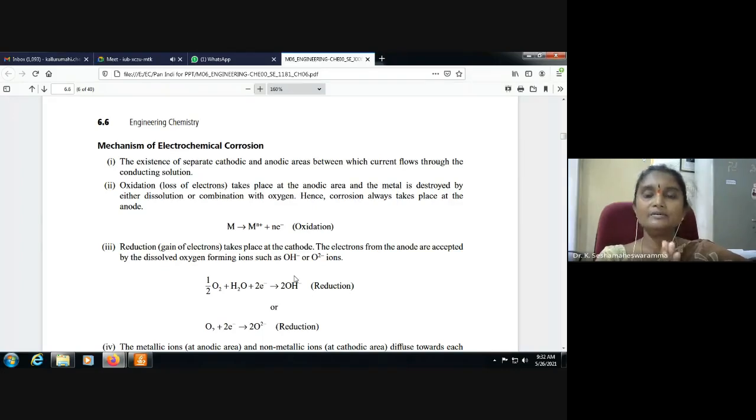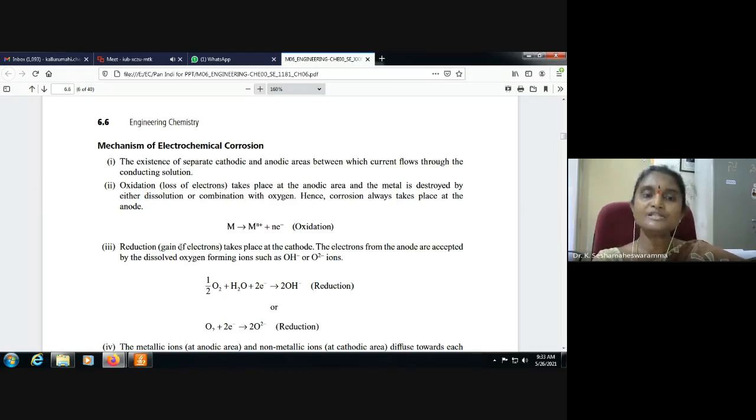Wherever current is flowing through a conducting solution, they separate automatically as cathodic and anodic areas. Oxidation means loss of electrons. It occurs at the anode, so oxidation takes place at the anodic area and the metal is destroyed either by dissolution or by combination with oxygen.